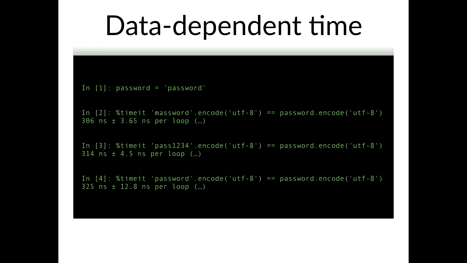Let's see the timing in action. Here, I'm using the IPython profiling function called timeit to show that plain string comparisons in Python have different times for different strings. These timings are still pretty fast, I know, but we're getting measurable differences in how long a function takes to run based on how many letters we got right in guessing, which is kind of crazy when you think about it. We call this data-dependent time because the input data changes how long something takes to run.